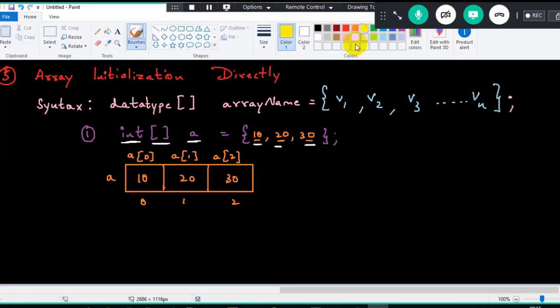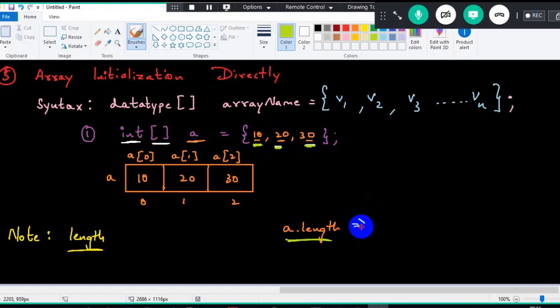Now, if I want to calculate the length of an array, I have one keyword called the length keyword. We have a predefined keyword called length, which we can use on an array. So A is the array name, no? So when I tell A dot length, it will give me the length. What is the length? 10, 20, 30. So how many objects are stored? 1, 2, 3. So it will return an int value 3 here. Got it?